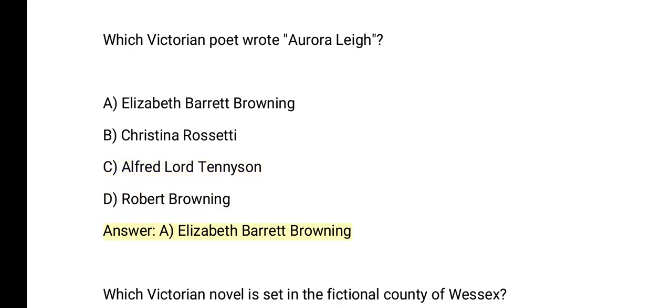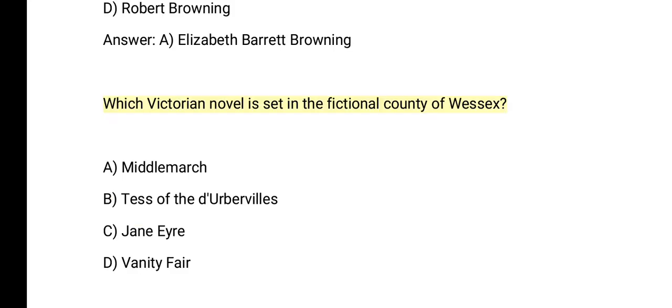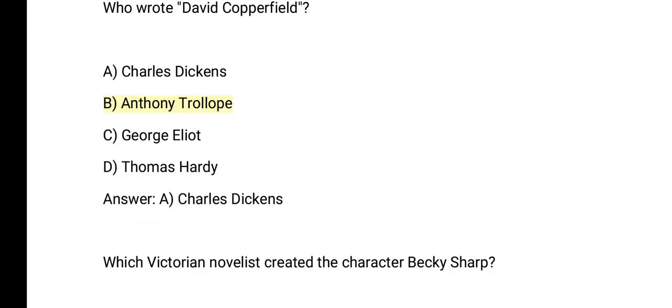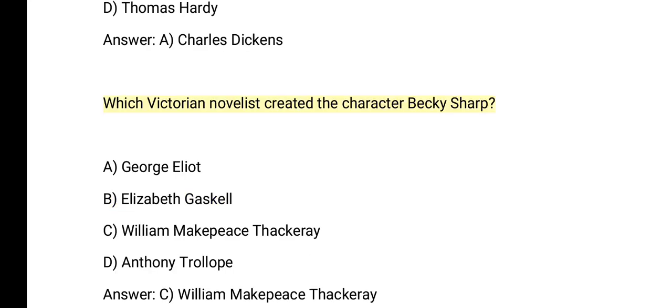Elizabeth Barrett Browning. Which Victorian novel is set in the fictional county of Wessex? A. Middlemarch. B. Tess of the D'Urbervilles. C. Jane Eyre. D. Vanity Fair. Answer. B. Tess of the D'Urbervilles. Who wrote David Copperfield? A. Charles Dickens. B. Anthony Trollope. C. George Eliot. D. Thomas Hardy. Answer. A. Charles Dickens.